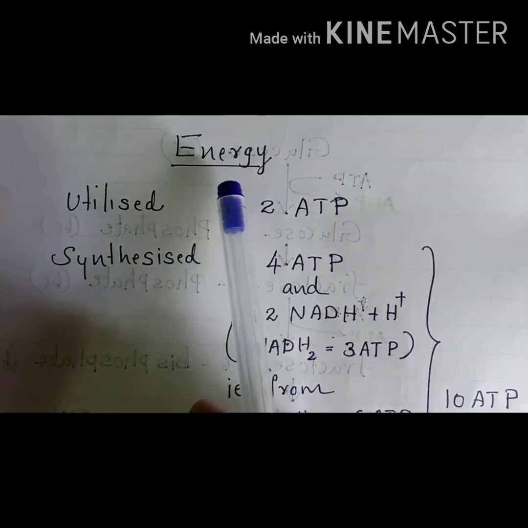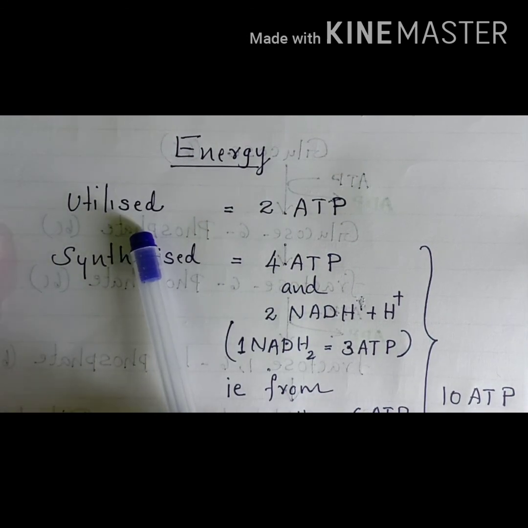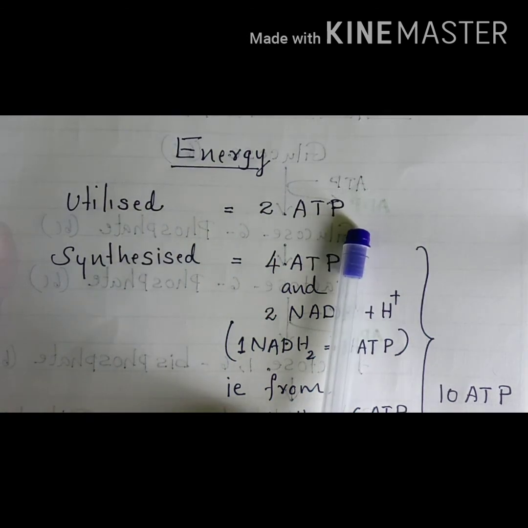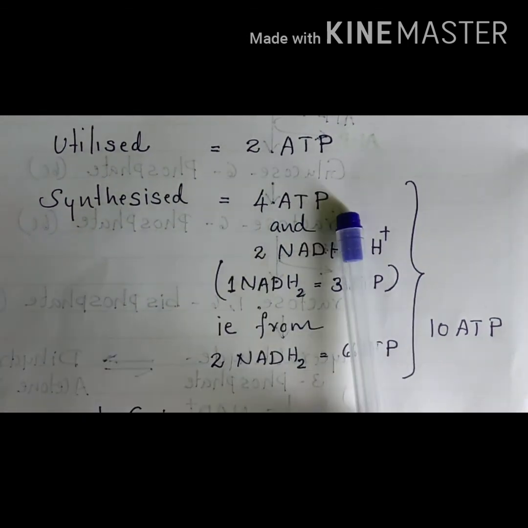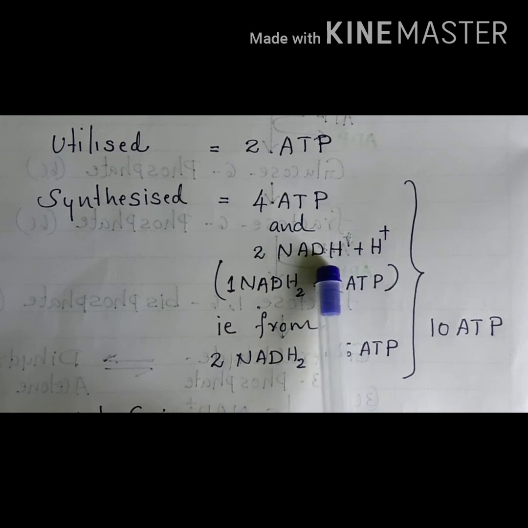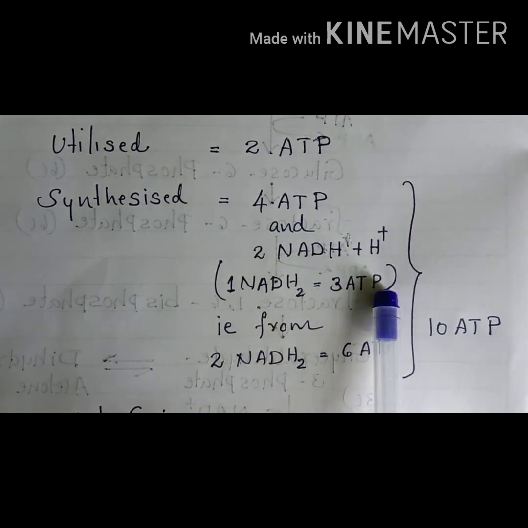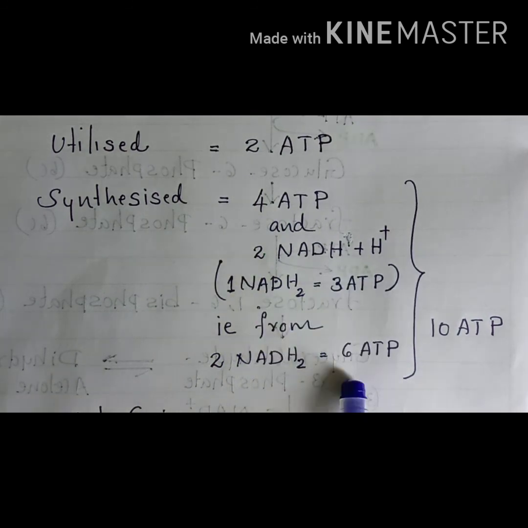So here comes the energy balance of glycolysis. During one glycolysis 2 ATPs are utilized. Directly 4 ATPs are synthesized, and 2 NADH2 are also synthesized. 1 NADH2 is equal to 3 ATP, so 2 NADH2 will give 6 ATP.